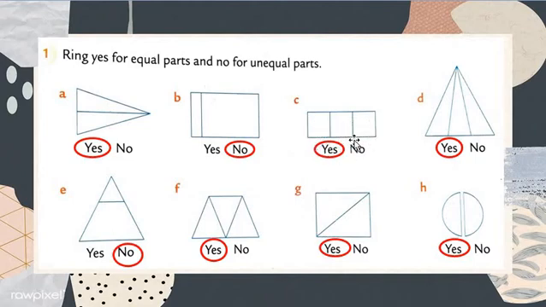Now you check, in the 3 parts is there equal space, yes or no, my dear students? Let's check. See here, here and here. I hope you all understood, dear students. If there are equal parts, what to do, my dear students? If equal parts, then yes. It means equal space is there.